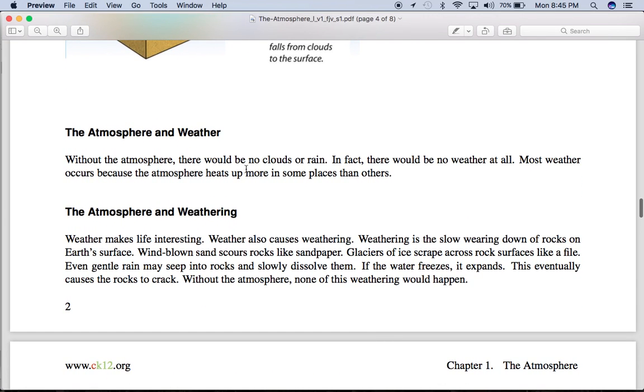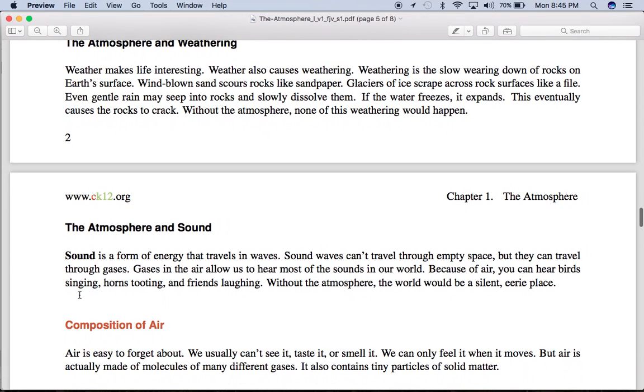Without the atmosphere, there would be no clouds or rain. In fact, there would be no weather at all. Most weather occurs because the atmosphere heats up more in some places than others. Weather makes life interesting. Weather also causes weathering.